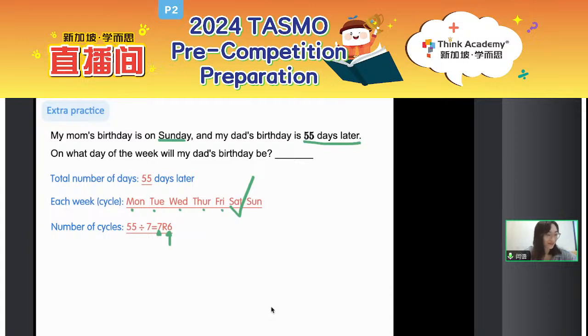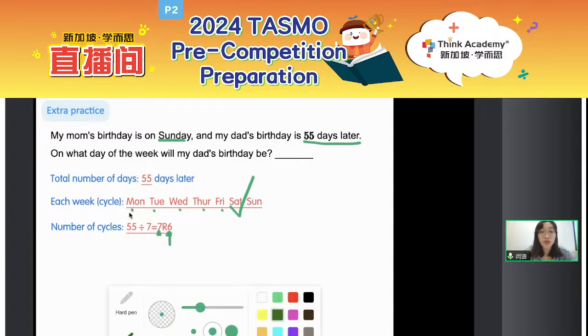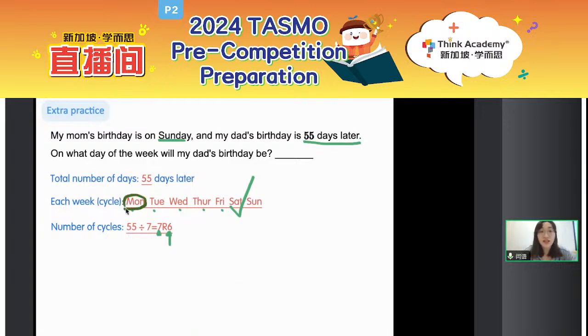Saturday, not Sunday. When it comes to the days later, pay attention to the first day you put in the cycle, okay? So now we need to start from the one day later. One day later, that is Monday. Okay?